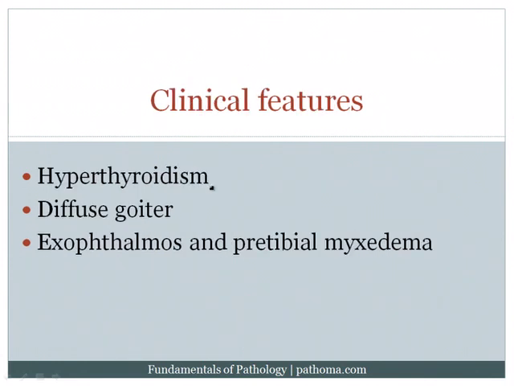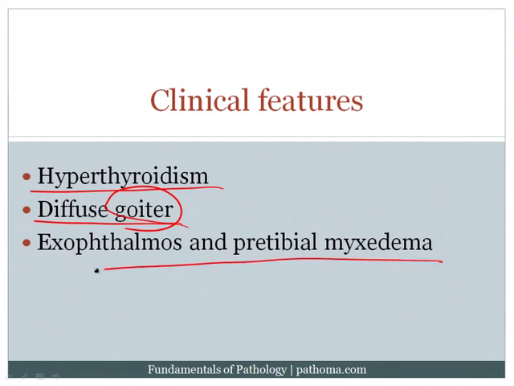Clinically, the patients are going to have hyperthyroidism. Again, you have increased production and secretion of thyroid hormone. They get a diffuse goiter. As this antibody is stimulating the TSH receptor, that's going to cause massive hyperplasia and hypertrophy of the thyroid diffusely, resulting in a diffusely enlarged thyroid, and the word goiter refers to an enlarged thyroid. And they get exophthalmos and pretibial myxedema.